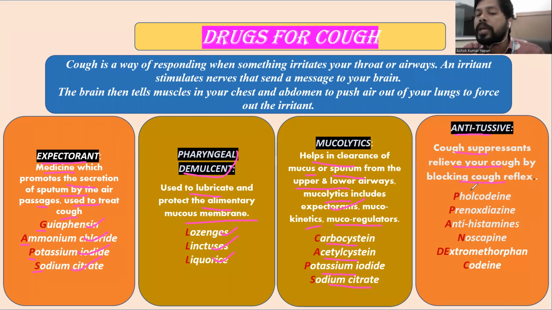And here the mnemonic is PANDEMIC. P means pholcodine. Again, P means prenoxdiazine. A means antihistamine compounds. N means noscapine, one of the derivatives of the opium alkaloids. And DE means dextromethorphan. And codeine, in the form of codeine phosphate, is useful for the treatment of cough, especially dry cough. So this is simply regarding cough, what cough is, and the different categories of drugs used in the treatment of cough.